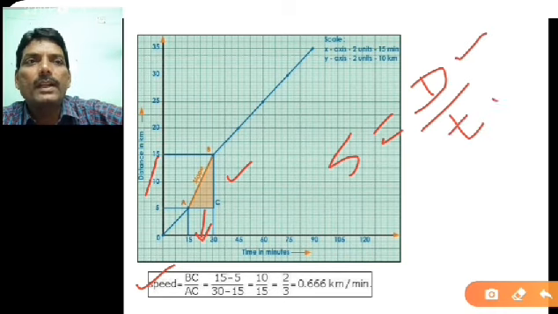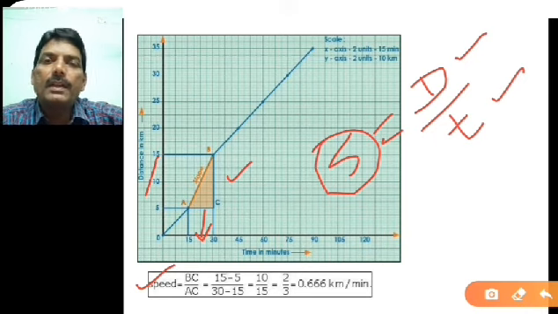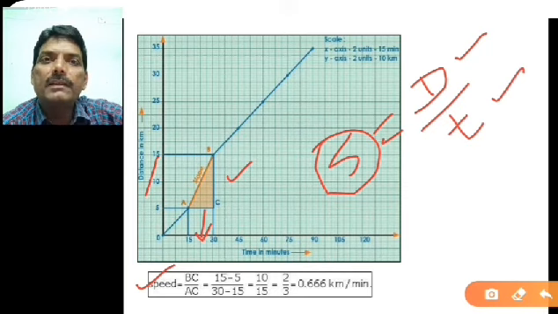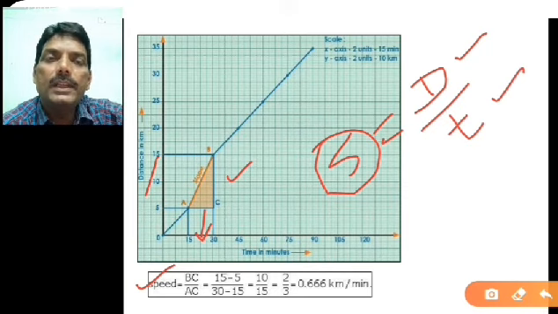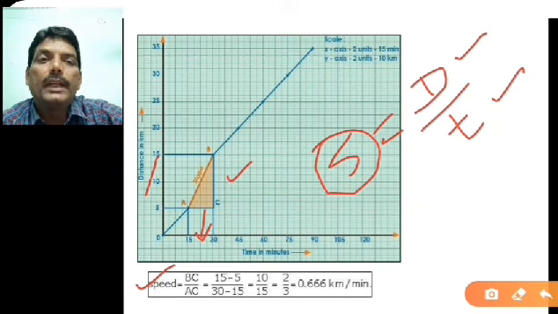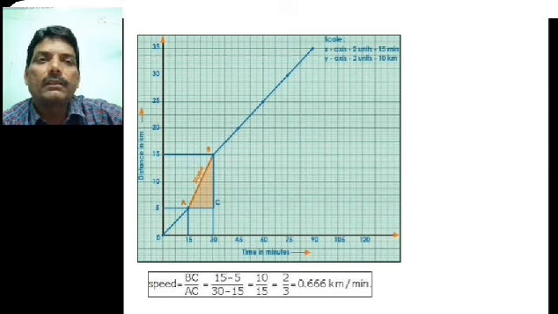So distance upon time is nothing but the speed here. So slope is given by speed. Now you would have come to know that even though this word speed is not given, when you take the slope of the given line, then you will get the new term. So here you got that new term is nothing but the speed.